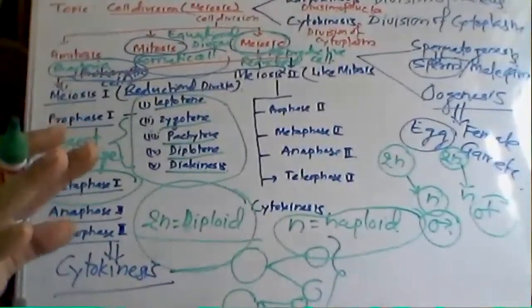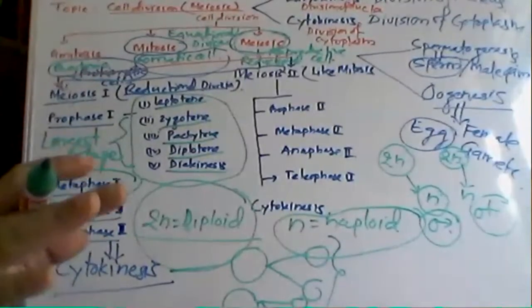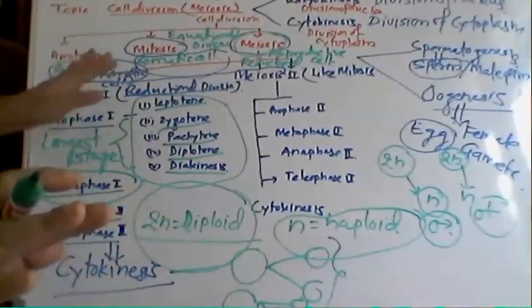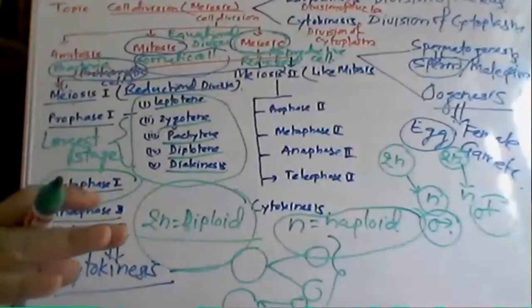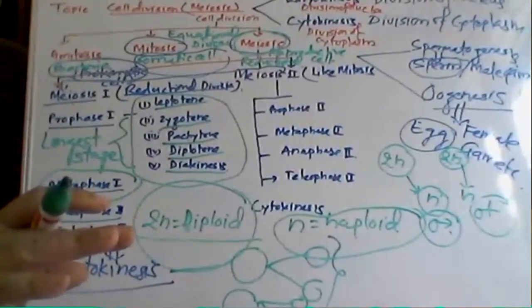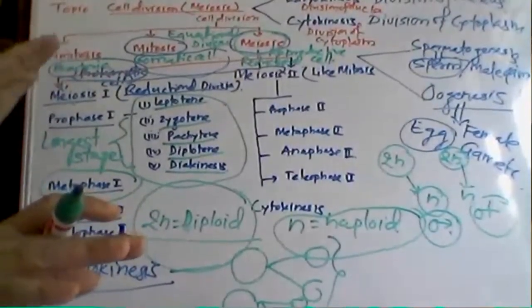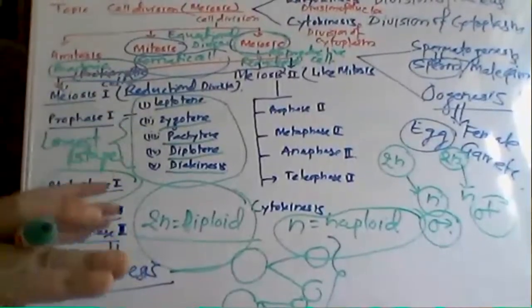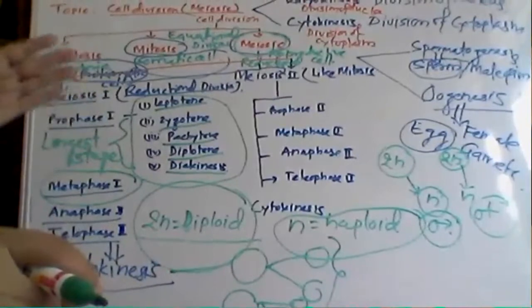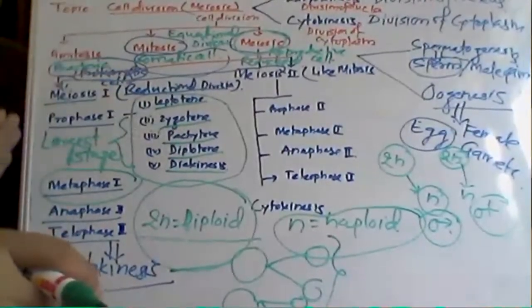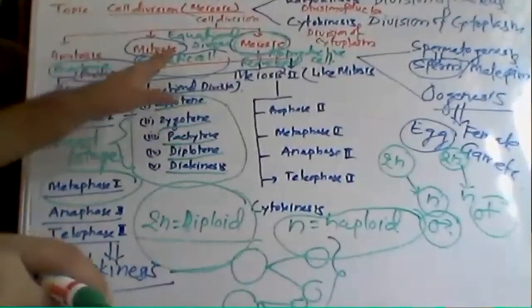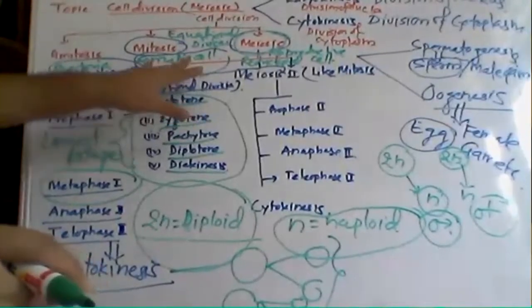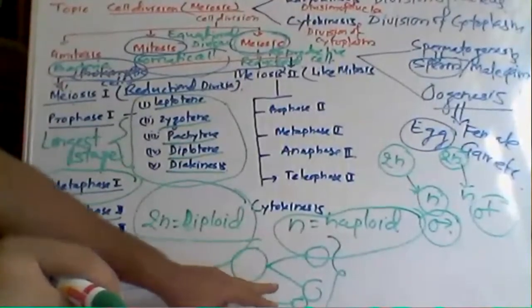You know the words diploid and haploid. In mitosis we get the 2n condition of the chromosomes inside the nucleus, but in meiosis we get the n condition, the haploid condition, of the chromosomes inside the nucleus. So you get only two cells in mitosis, but in meiosis we get four haploid cells instead of two.